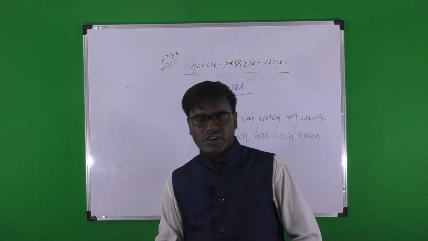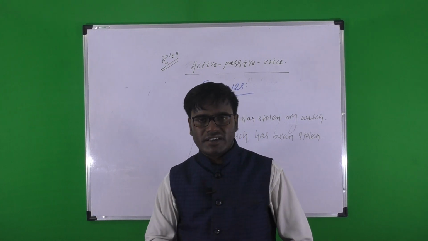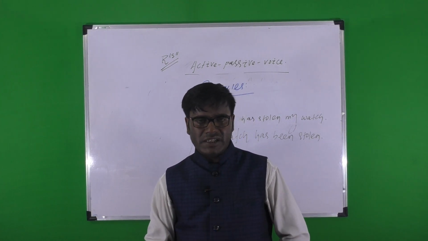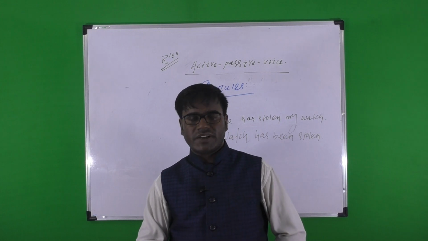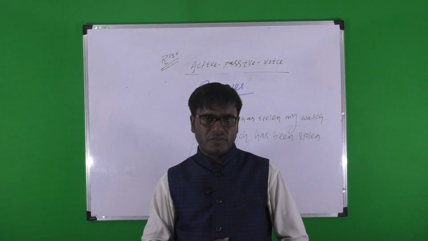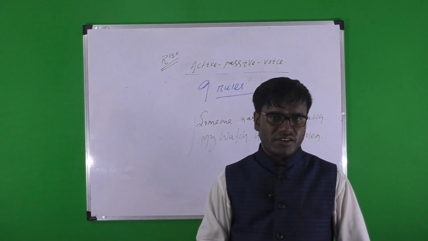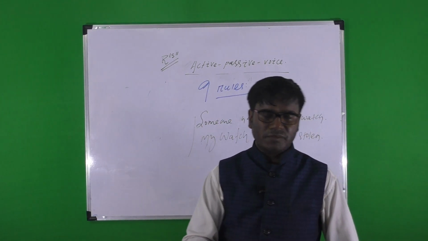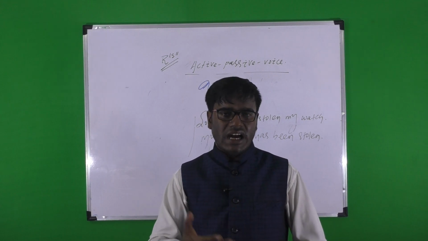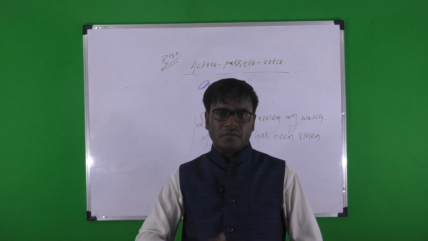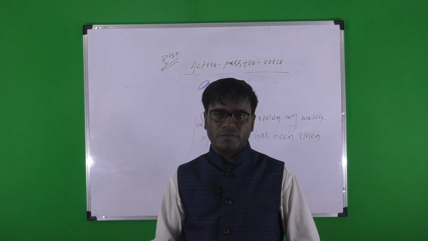In present perfect progressive, in ancient grammar it has been mentioned that there is no passive form of present perfect progressive and past perfect progressive, but in the new edition you can find it can be changed into passive, though it is not important for you. Finally, in present perfect progressive you can take has, have, been, being plus V3 plus by.